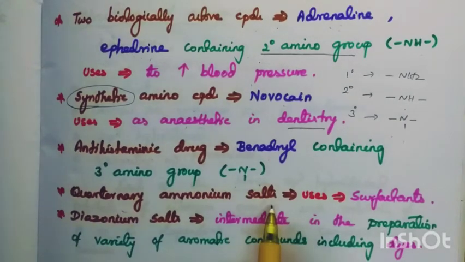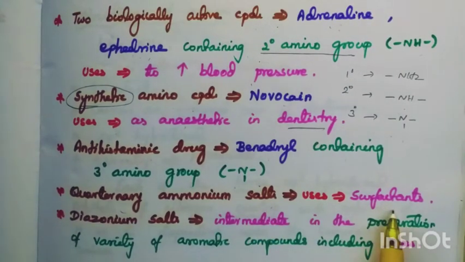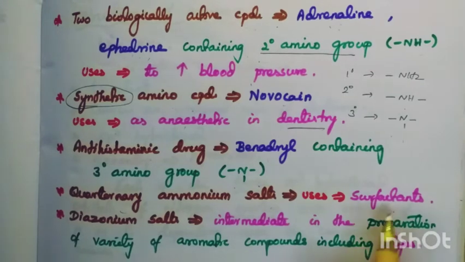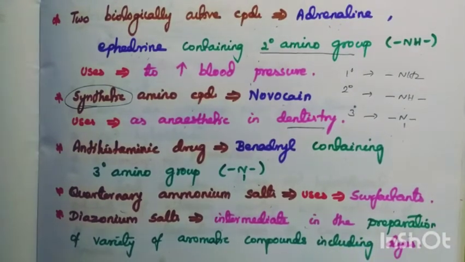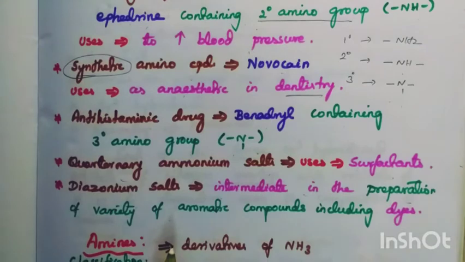Quaternary ammonium salts are present as surfactants in soap powders. Diazonium salts act as intermediates in the preparation of a variety of aromatic compounds, including dyes.